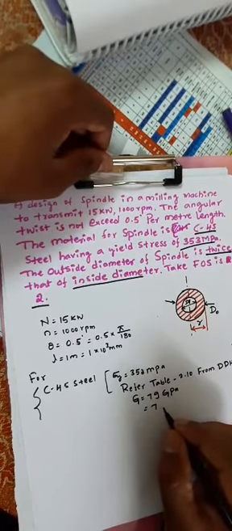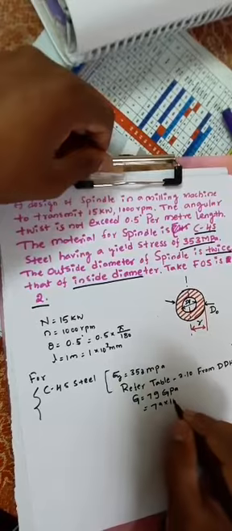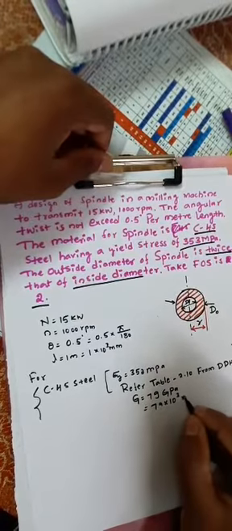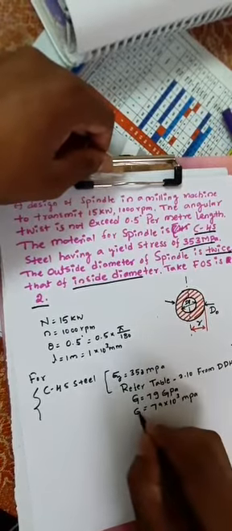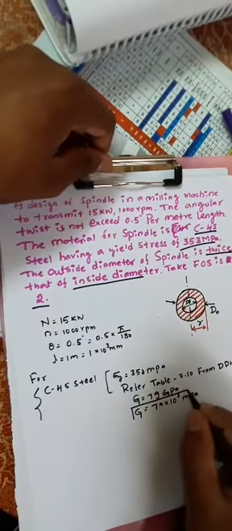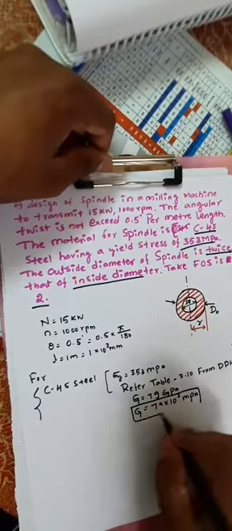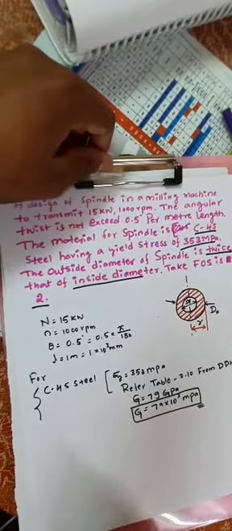We need to convert that into MPa: 79 into 10 to the power 3 MPa. This is the value for G.